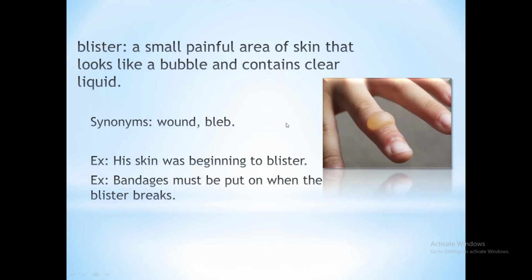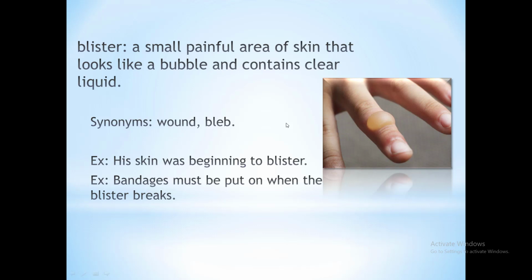Let's see the next word, which is blister. Blister means a small painful area of skin that looks like a bubble and contains clear liquid. Someday or the other you must have suffered with this, a small painful area, right? I think we all have seen this. See its synonyms, which are wound, bleb. See the first example. His skin was beginning to blister.